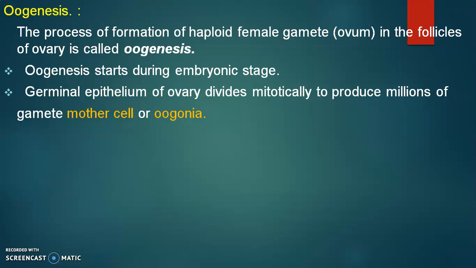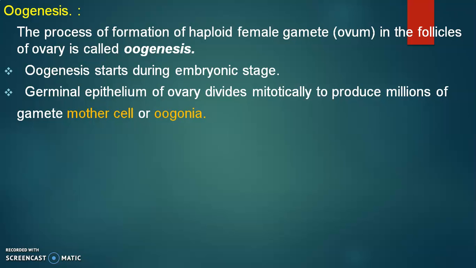The germinal epithelium present inside the ovary divides mitotically, and they produce millions of cells called gamete mother cells, or oogonia.